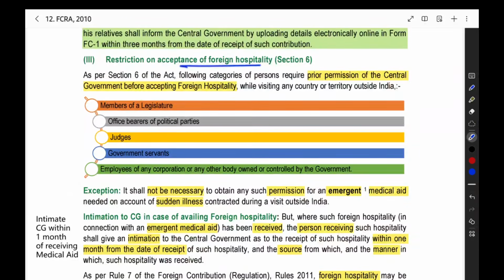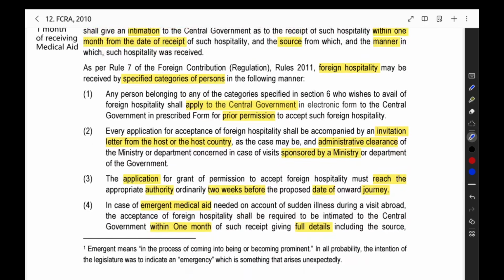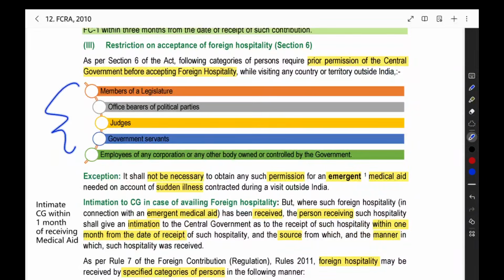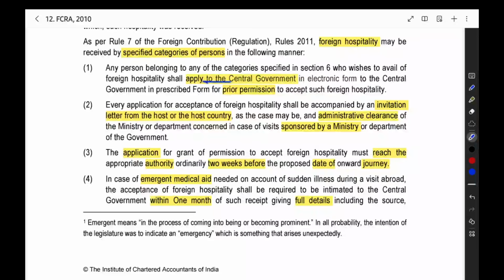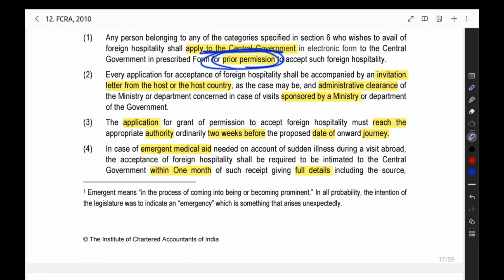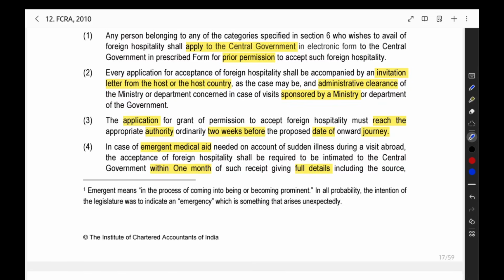And if they want to receive, they have to make an application to the central government and get the permission for receiving the foreign hospitality. For that we have a procedure. These specified categories of persons have to first apply to the central government for prior permission. Along with that application, one invitation should be there. What invitation? From the foreign country, someone would have invited you to visit the country, right? That invitation should be there along with the application.